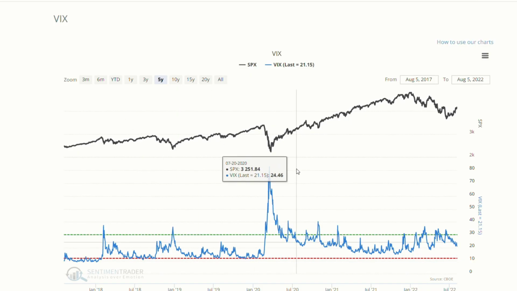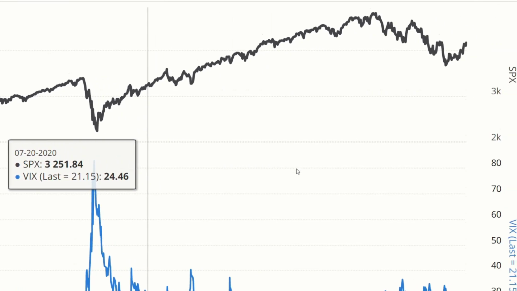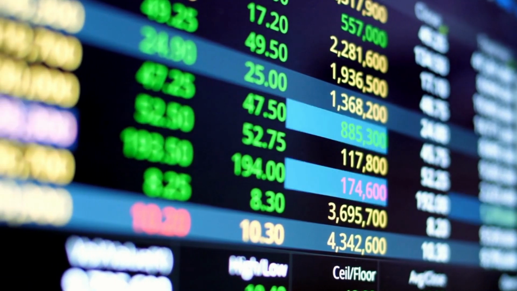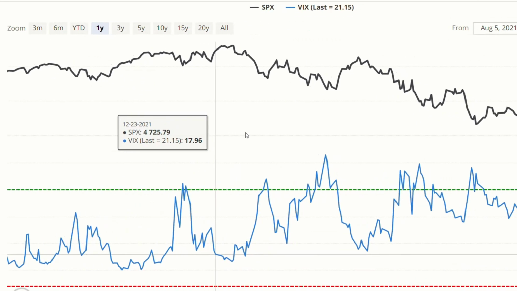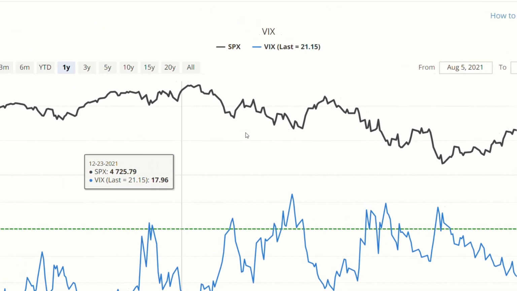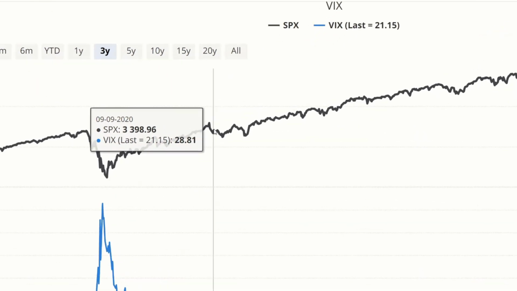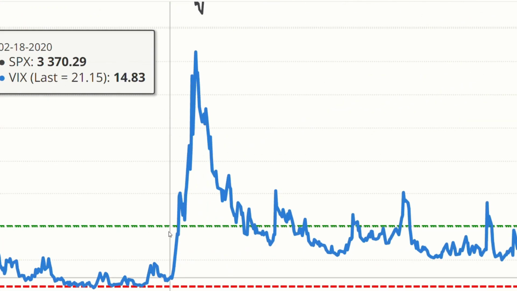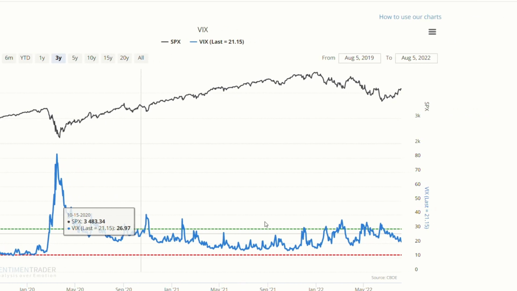We have number one, the VIX. Now, this is probably the most well-known measure of market sentiment. And the VIX measures expected price fluctuations or volatility within the index over the next 30 days. So the VIX often drops on days when the broader market rallies and it soars when stocks plunge. As you can see, volatility went berserk at the start of the pandemic in March 2020. So the Fear and Greed Index uses increasing market volatility as a sign of fear.